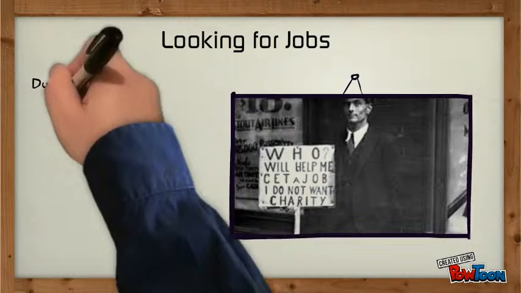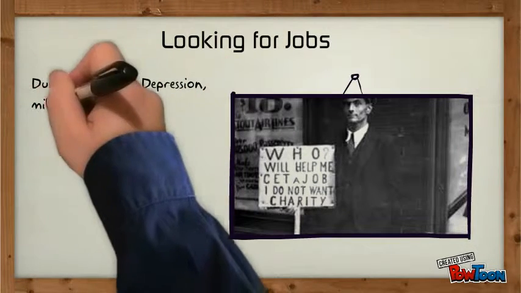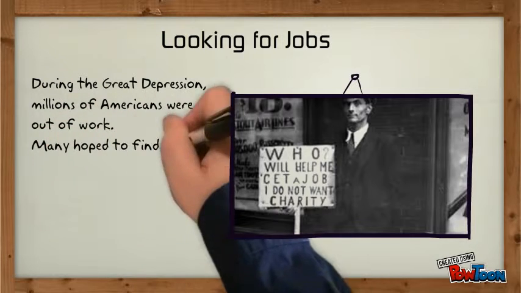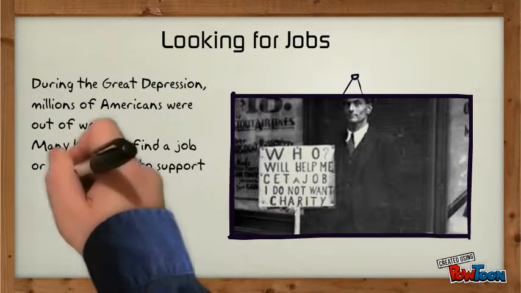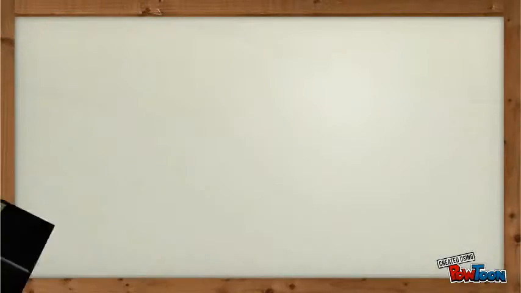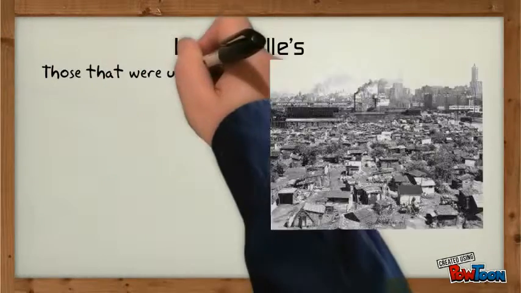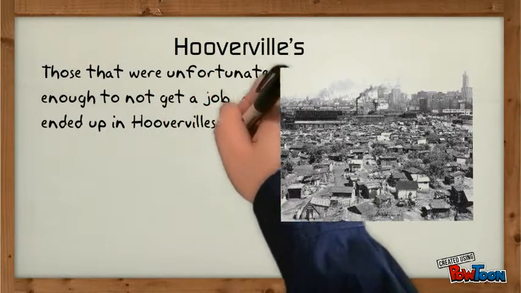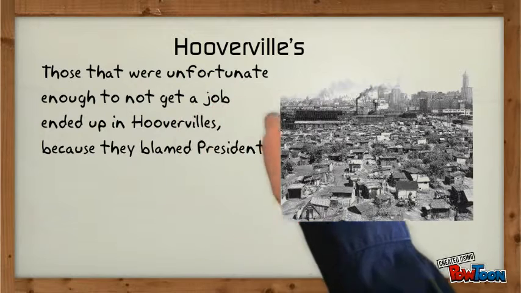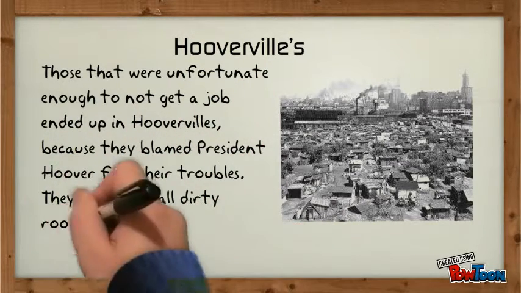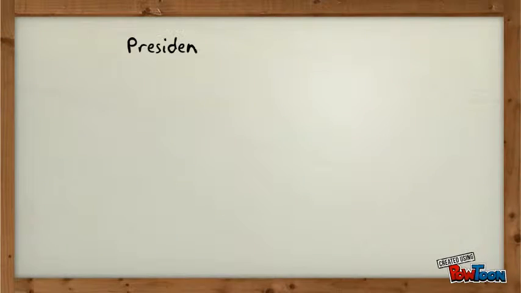Looking for jobs. During the Great Depression, millions of Americans were out of work. Many hoped to find a job or at least a way to support their family by hitting the road. Hoovervilles. Those who were unfortunate enough to not get a job ended up in Hoovervilles because they blamed President Hoover for their troubles. They lived in a small, dirty room.